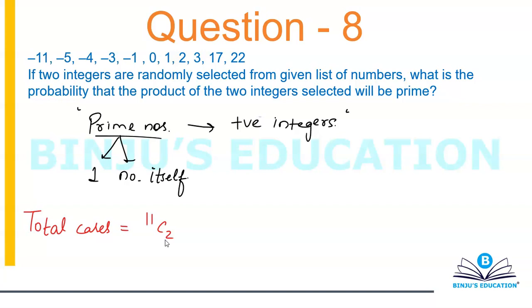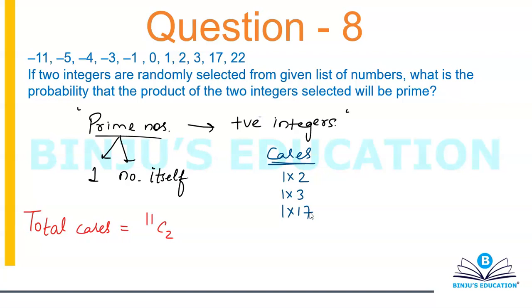Now I want a prime number. Alright, so let's form the cases. I'm going to write the cases here. 1 into 2 will give me prime. 1 into 3 will also give me prime. 1 into 17 will also give me prime. 1 into 22 will not give me prime, because 22 has other factors, it has 2 and 11 also. 17 has only 17, 3 is 1 and 3, and 2 is only 1 and 2.